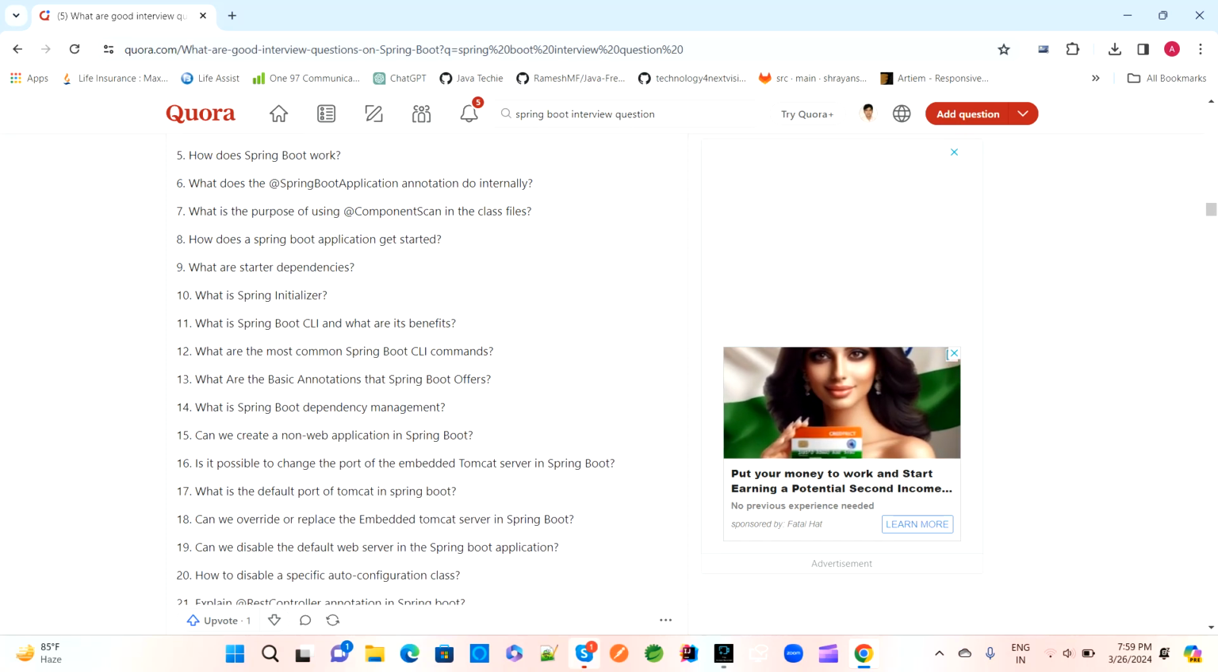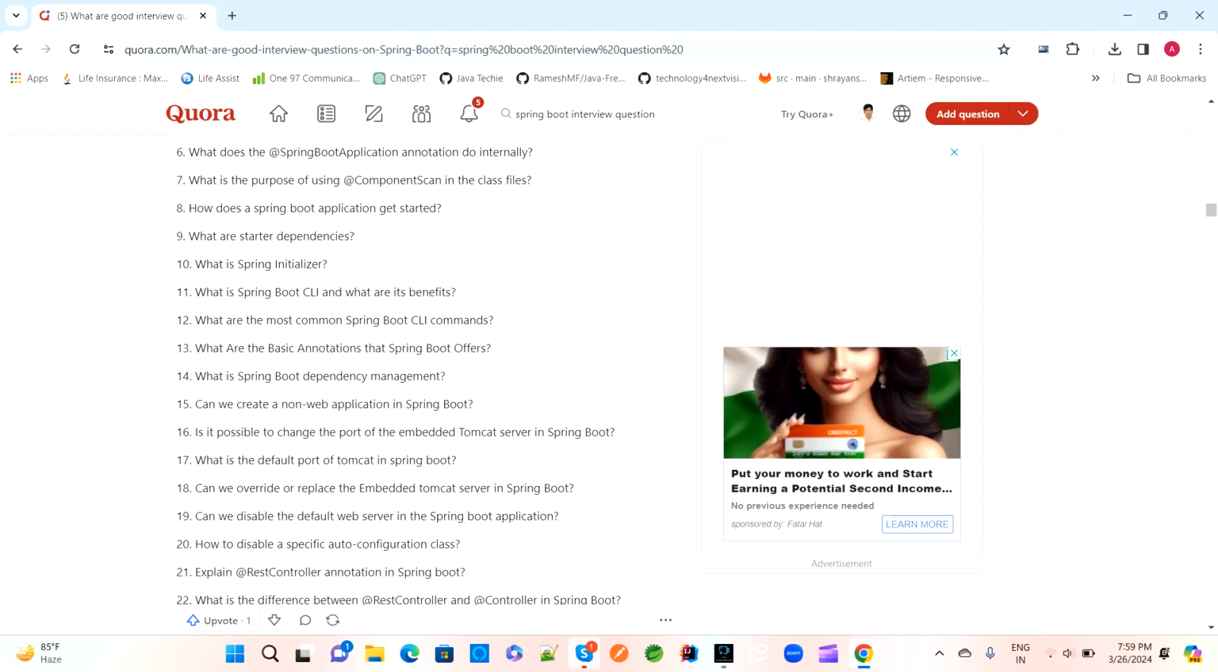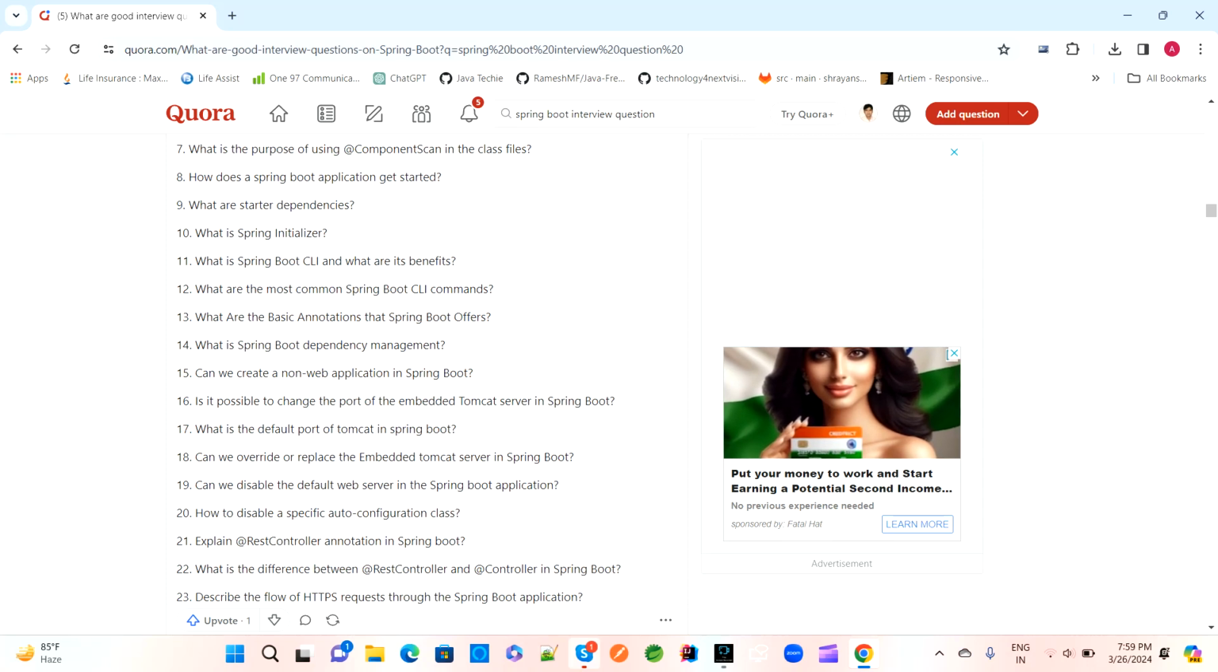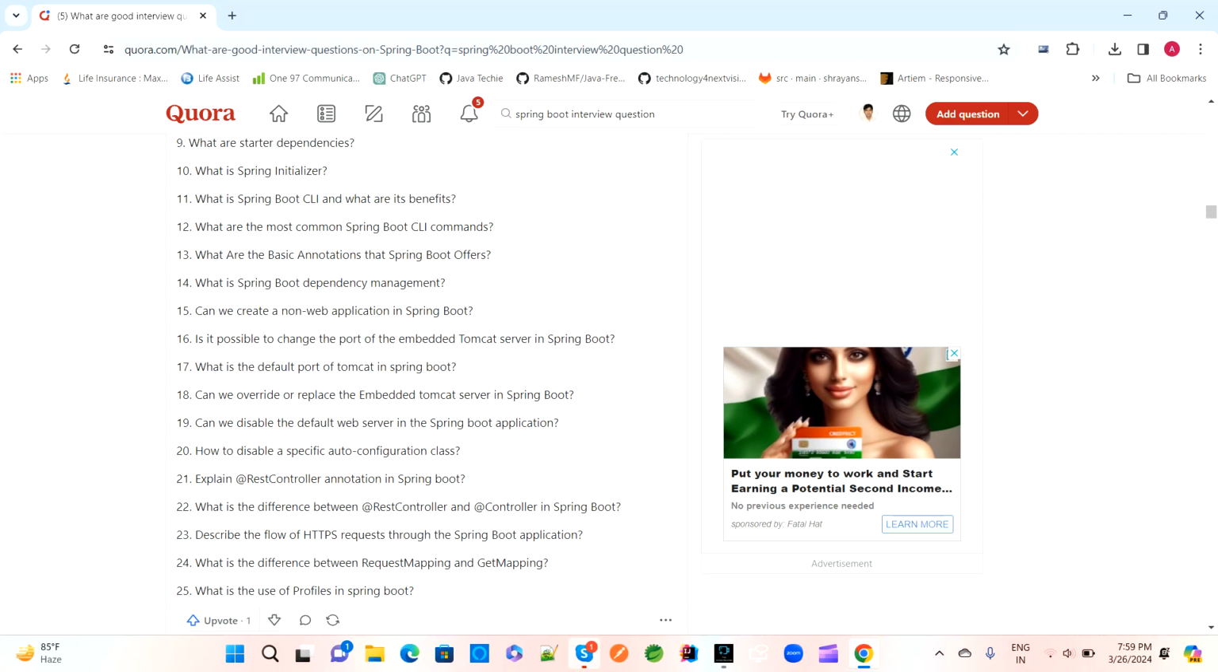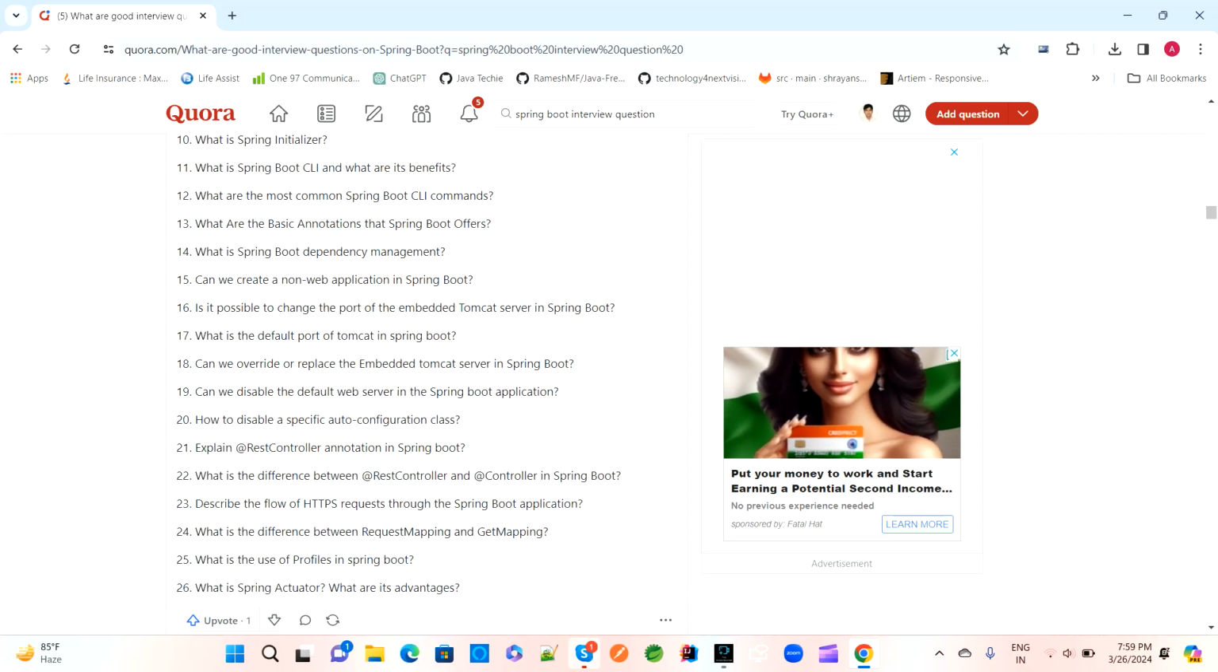What is a starter dependency? How does Spring Boot work? What is the Spring Boot application annotation internally? What is component scan, and how does a Spring Boot application get started? What is a starter dependency? What is Spring Initializr? What is Spring Boot CLI and what are its benefits? What are the most common Spring Boot command line commands?